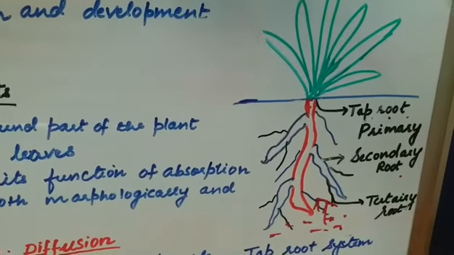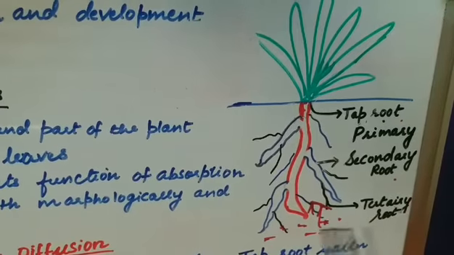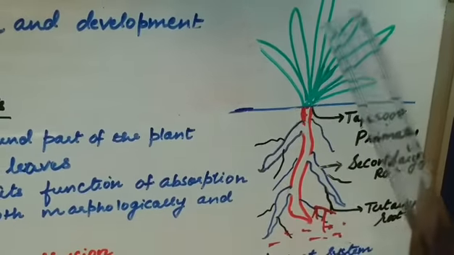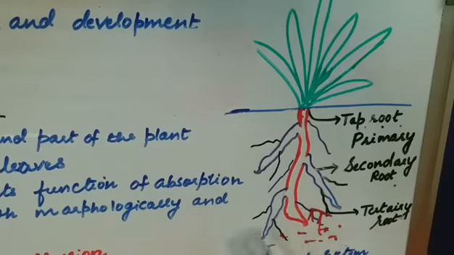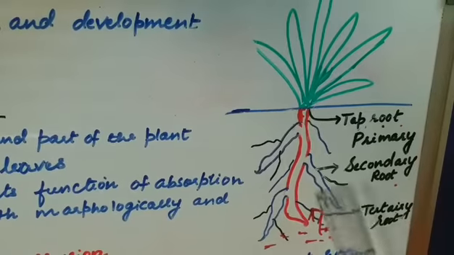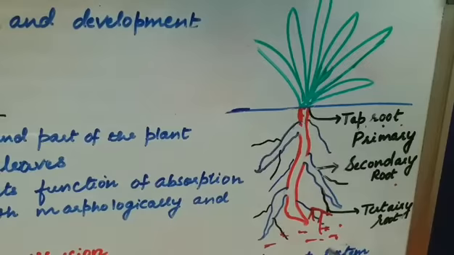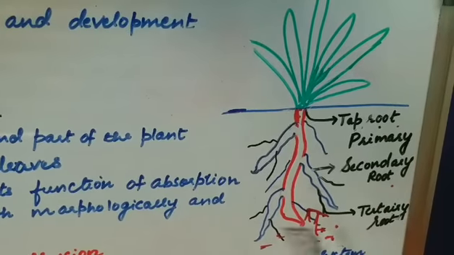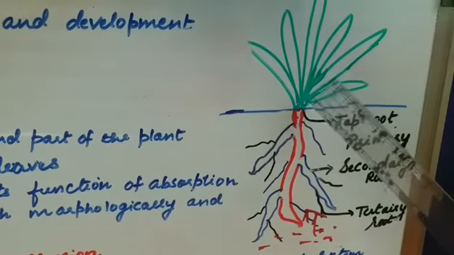Roots are well suited for their function of absorption. Their main function is to absorb the water and transport the food and minerals to the different parts of the plant. So it is well suited to its function of absorption of water, both morphologically, in the form and structure from the outside, as well as anatomically, in the internal structure. How is it well suited? See, this is the first point.